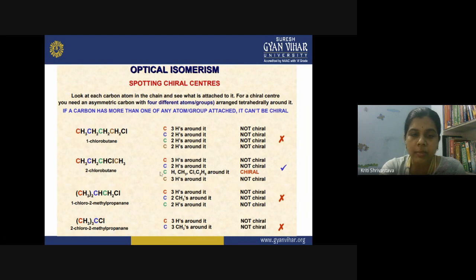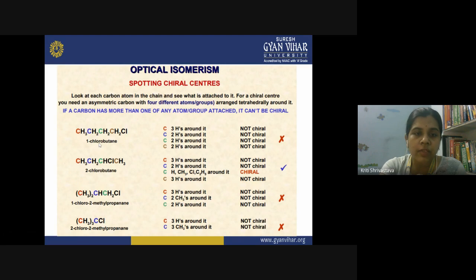On this carbon number 3, the green carbon, you have 4 different groups attached, and now you can say that yes, this is a chiral carbon because all the 4 groups are different. Because of the presence of this chiral carbon, we can say that this molecule is optically active. Because of the presence of this asymmetric center, my molecule becomes optically active.